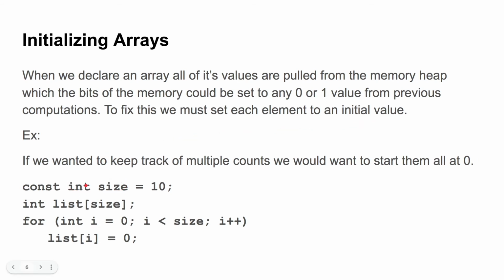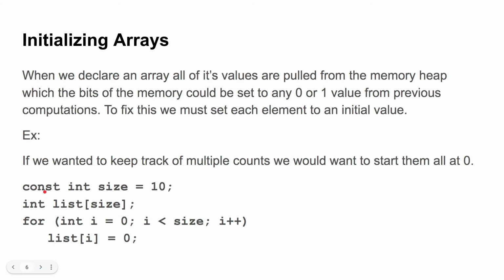For loops or while loops are generally what you would use. So we have an example here, and if we wanted to keep track of multiple counts, in this example we have 10 counts that we'd be keeping track of, then we want to start them all at 0 usually. So if we're counting things, we would want to start at 0 with the counts. We want to make sure every value in our array starts at 0. So here we make some array.